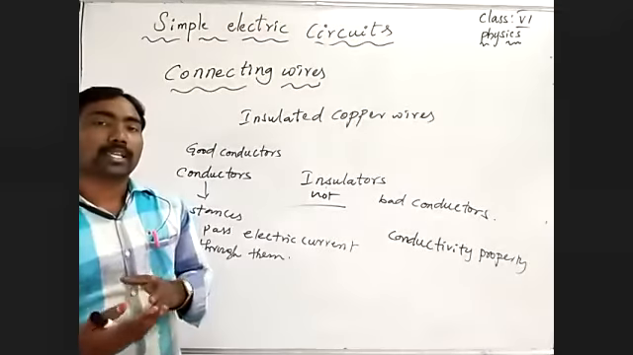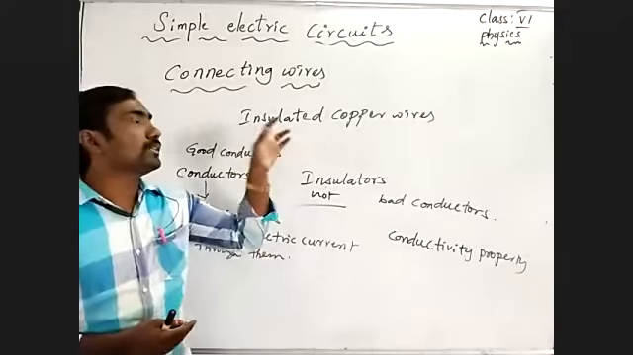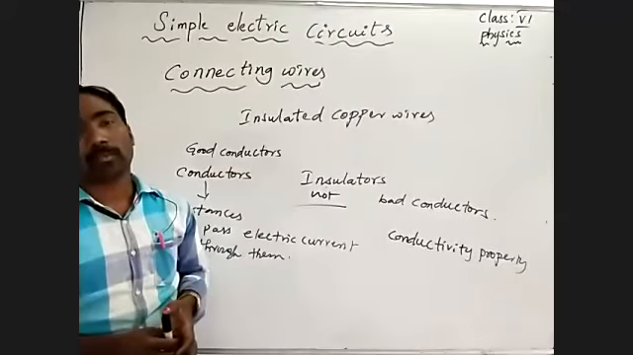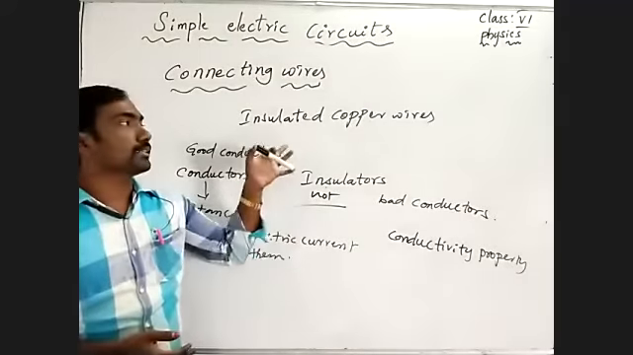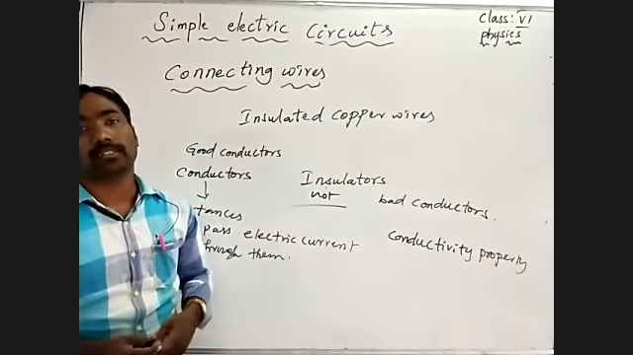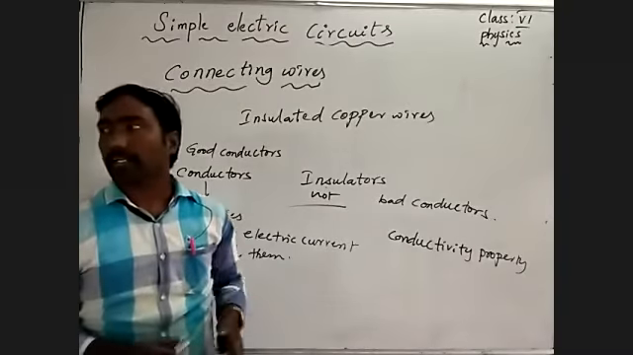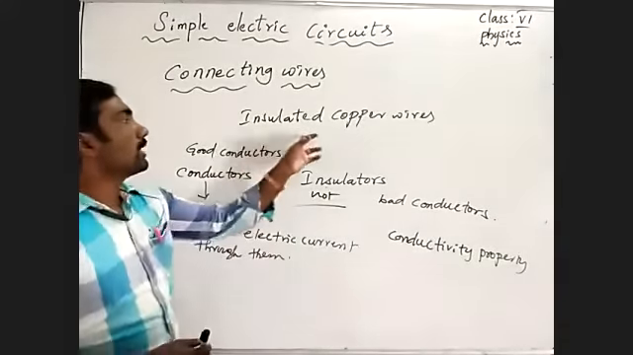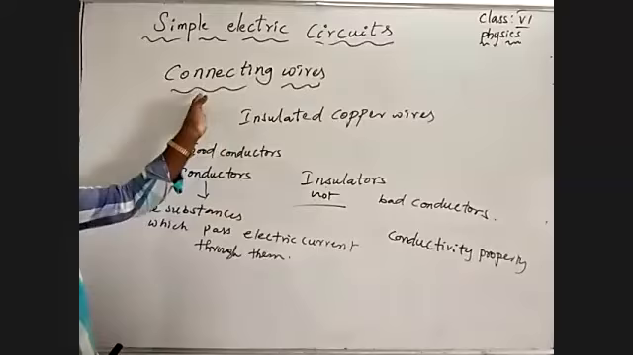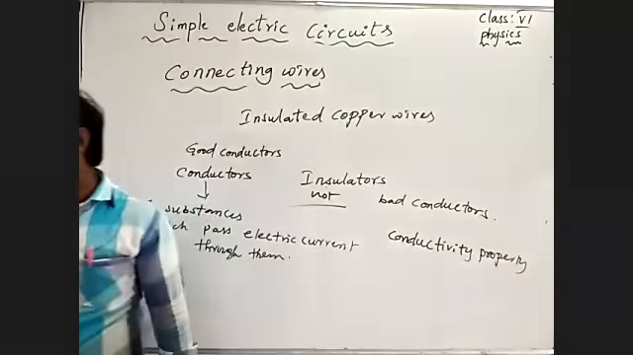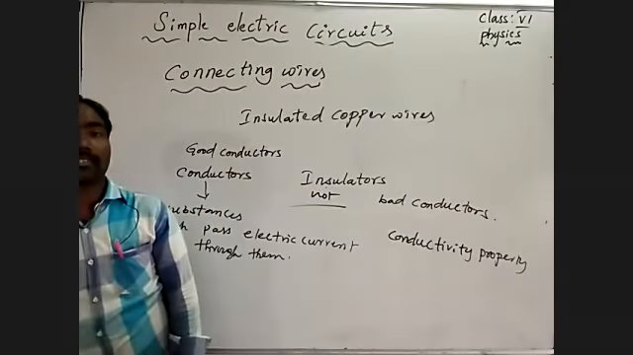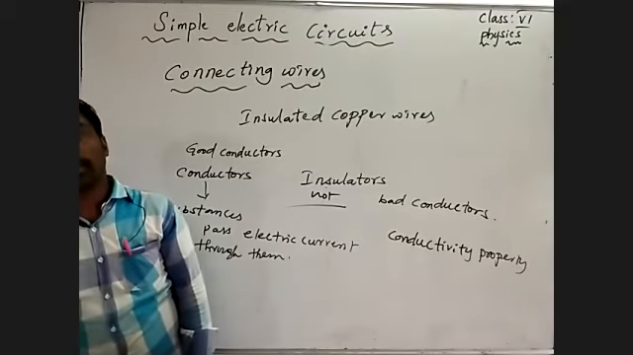The metal wire is coated or covered with an insulator, a bad conductor. So it is an insulated copper wire. Insulated copper wires we utilize to connect the electrical appliances.